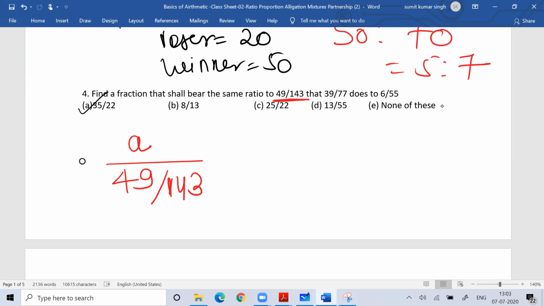So find a fraction that bears the same ratio to 49 by 143 that 39 by 77 does to 6 by 55. This is what you need to solve.